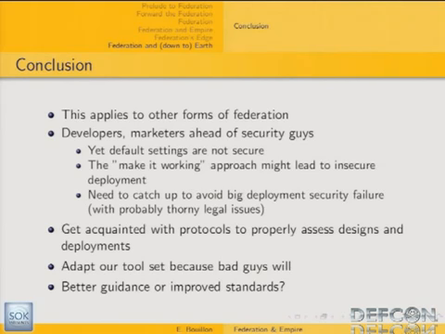And very probably it would also be helpful to have better guidance or improved standards on how to protect against this kind of issue, because today it really relies on diligent administrators and developers to implement these checks. But if we had a common way to solve this kind of issue, then even in terms of assessing, it could be far easier.